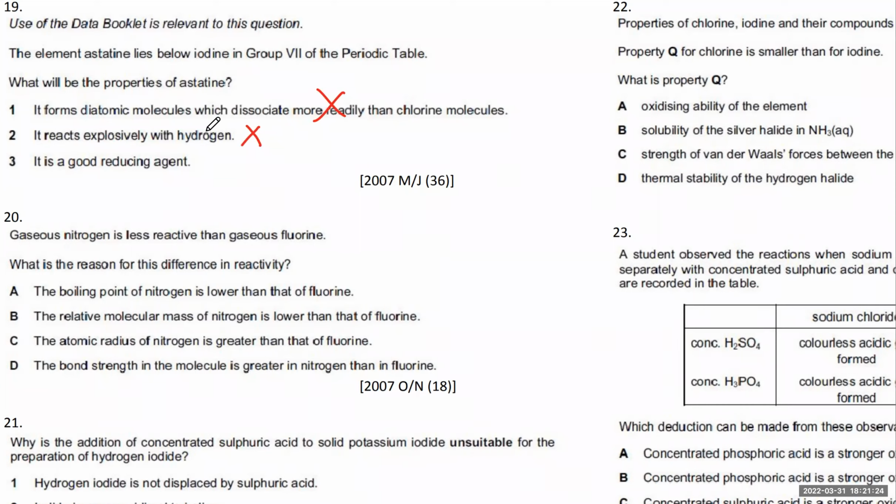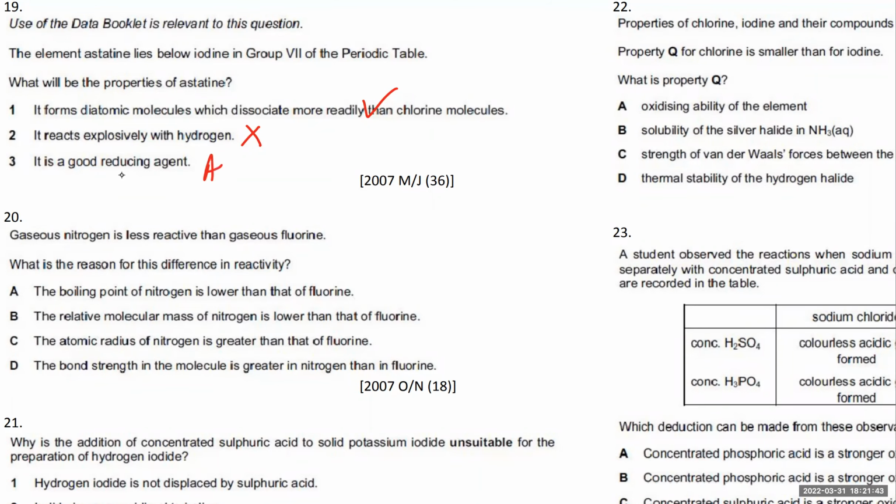So it forms... which dissociate more readily. The first one is correct, actually. Yes, the first one is correct. The last one, it is a good reducing agent. That is wrong, because a reducing agent gets oxidized.